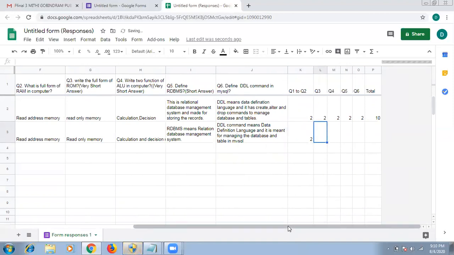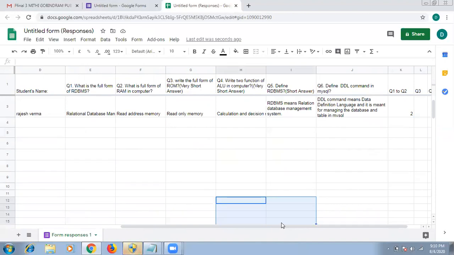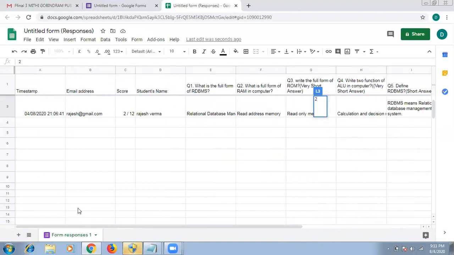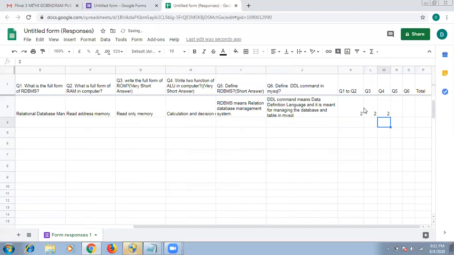Now go back. Question number 3. Question number 3 is: write the full form of ROM. Very short answer. And the student has written Read Only Memory, which is the correct answer. So we have to give 2 marks here. Okay. Now next is question number 4: write the function of ALU in computer. Calculation and decision. So this is also a correct answer. We will put 2.